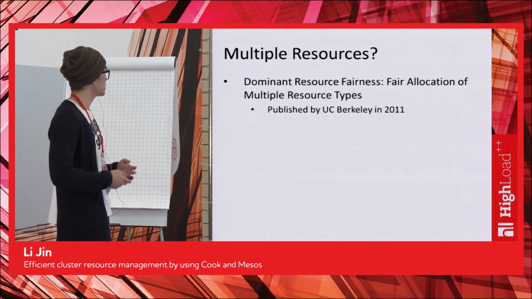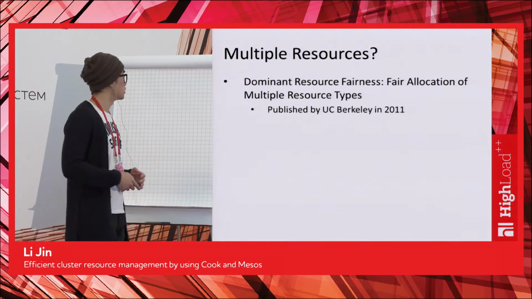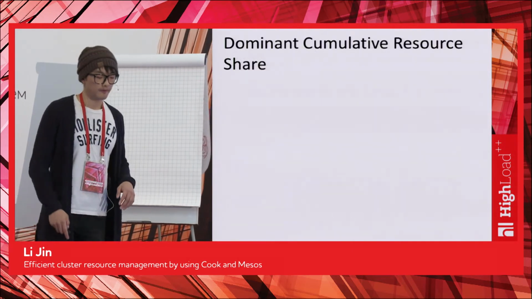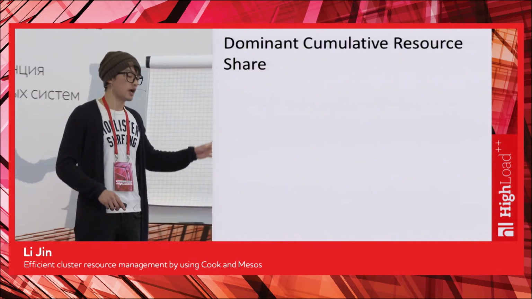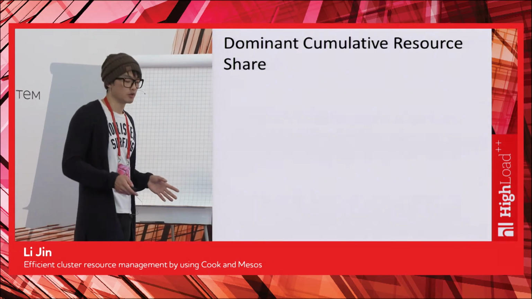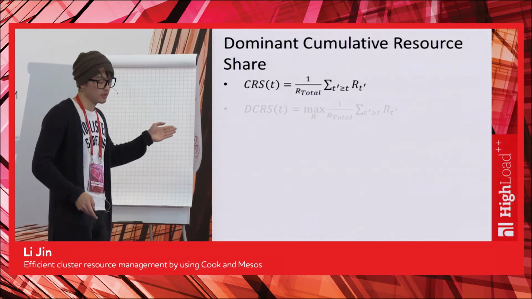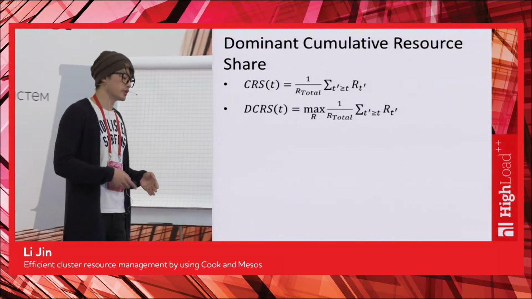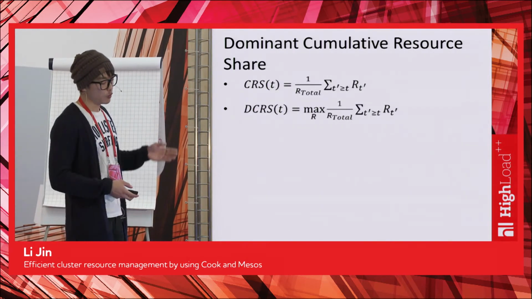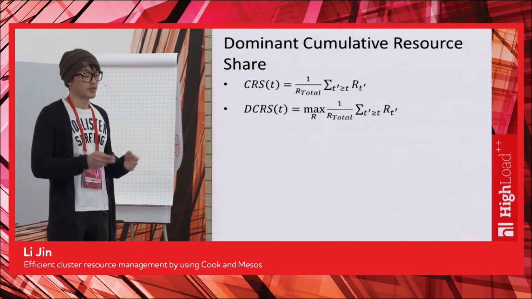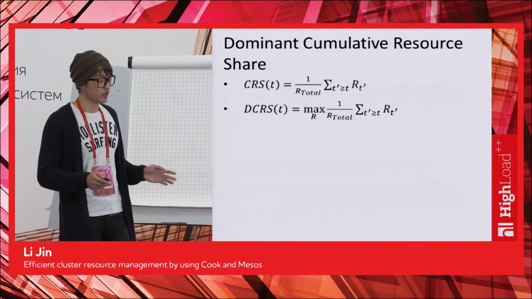So if you're interested, I really suggest you look it up and read it. It's really very well written. So we combine this dominant idea into our definition of CRS. Again, to recap, this is the definition of CRS. And what does dominant mean? Dominant simply means we calculate CRS for all the resource types and we take the max of it. Simple enough, but again, has really nice properties.